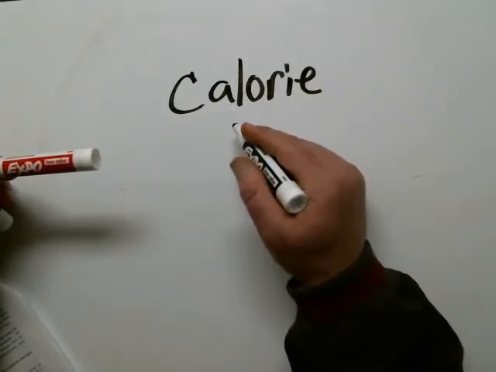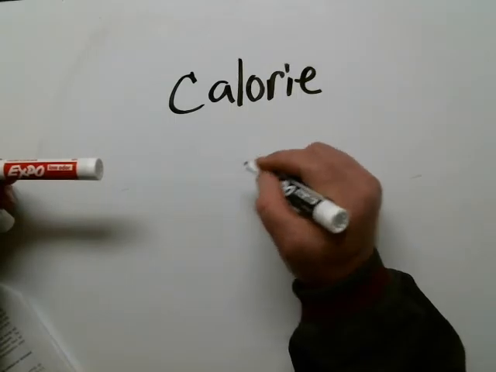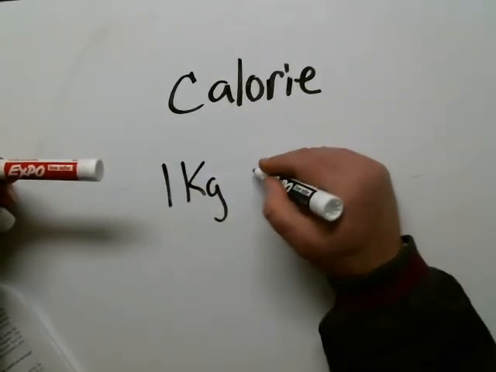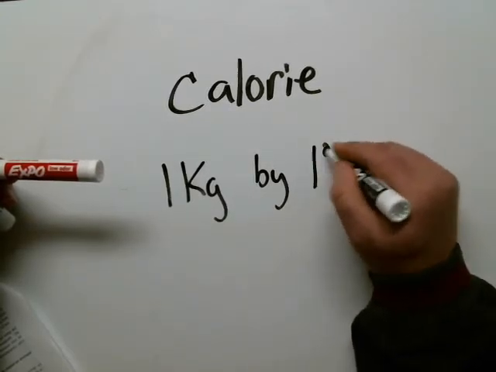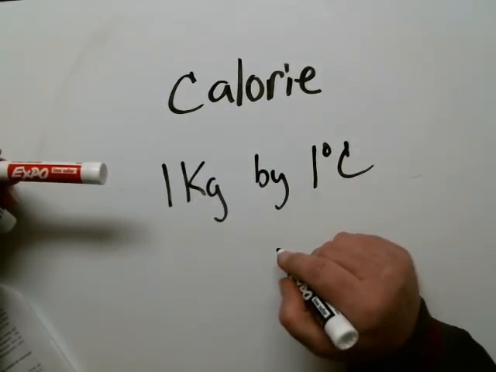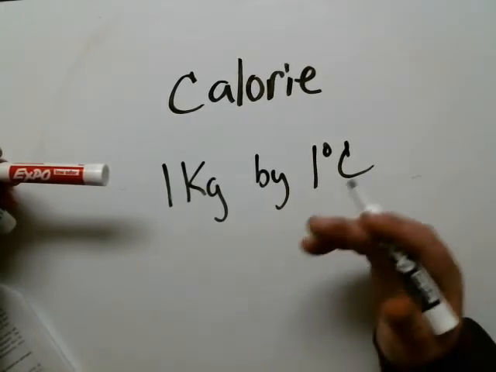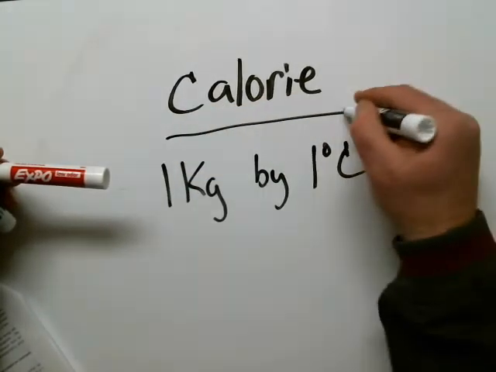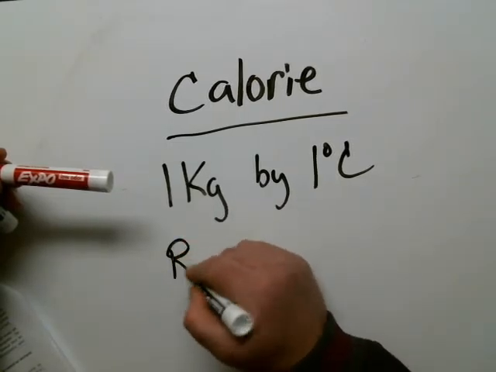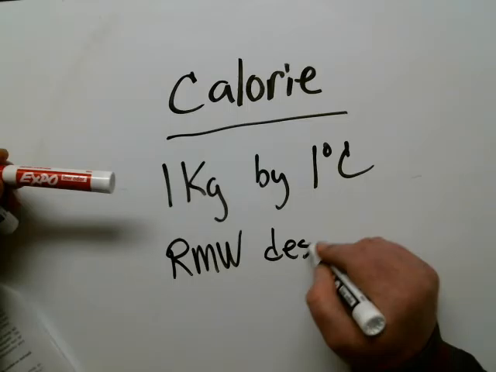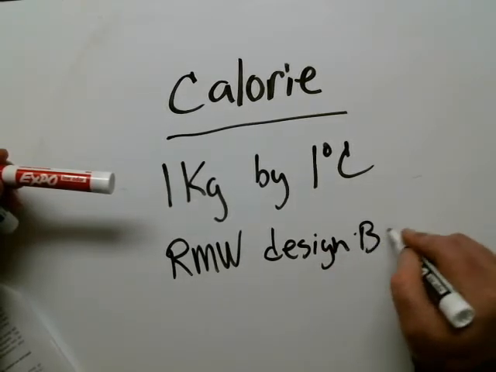Well, a calorie is the amount of energy required to raise 1 kilogram of water by 1 degree Celsius. That's a calorie. One of the most important places we see it still, and it's kind of a remnant that's hanging around, is the Rodworth minimizer. Its design basis. Rodworth minimizer design basis.